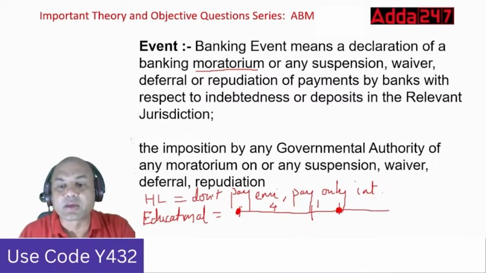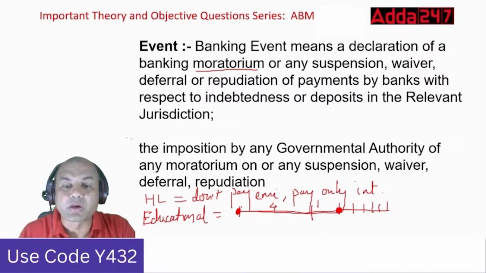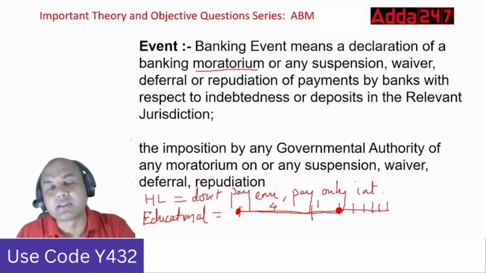So year by year, what happens? Your principal amount, the loan amount, increases along with that interest. So that interest will also be calculated over here. From here, the person will have to pay EMIs, regular EMIs. So this is known as moratorium. Moratorium means here I don't have to pay anything.